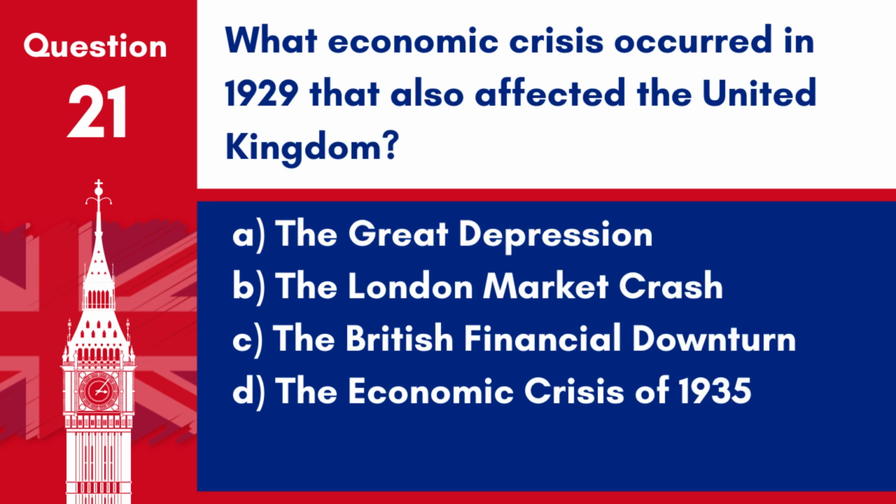Question 21. What economic crisis occurred in 1929 that also affected the United Kingdom? A. The Great Depression. B. The London market crash. C. The British financial downturn. D. The economic crisis of 1935.